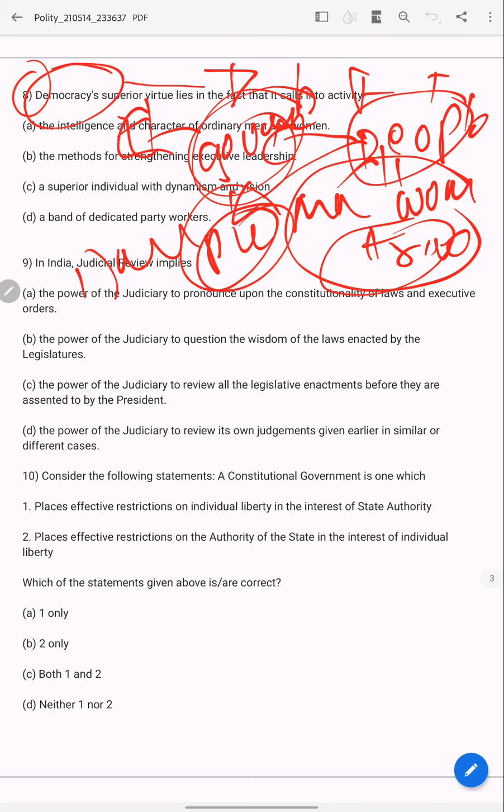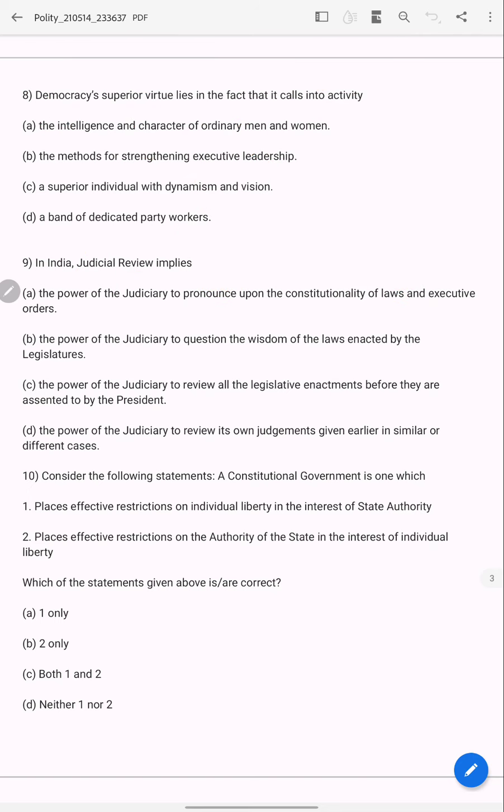So this is the definition of democracy. Now you need not know all these things. Now we'll see directly what are the options. The intelligence and character of ordinary men and women. Yes, here people are there. Methods for strengthening executive leadership. A superior individual with dynamism and vision. Individual. A band of dedicated party workers.